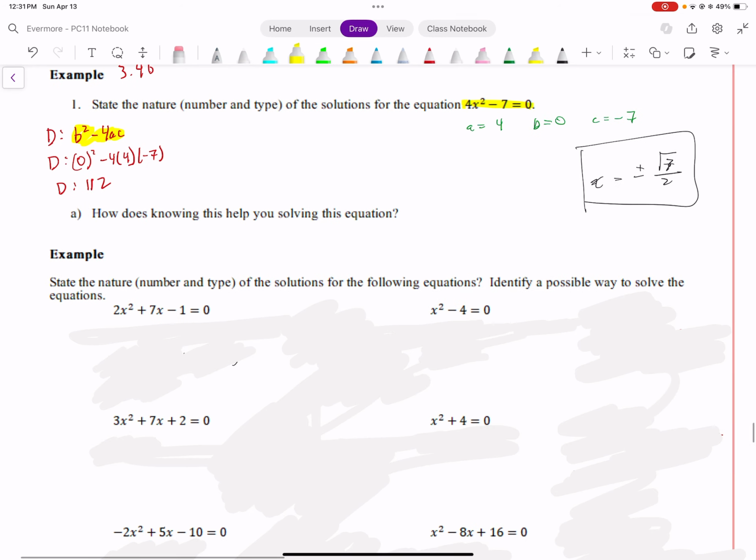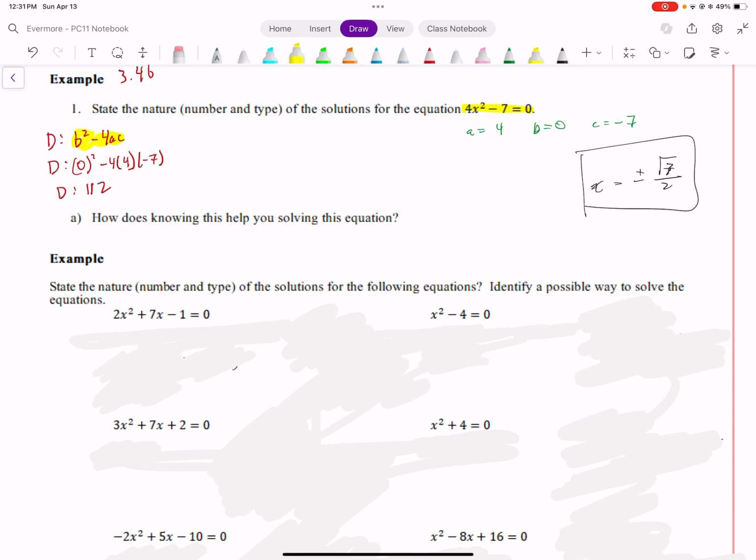Here's my equation: 4x squared minus 7 is equal to 0. I can take my values of a, b, and c and write them down. I plug them into the value of the discriminant, and the value of my discriminant after I calculate it ends up being 112. Since it is positive, this tells me that there's going to be two solutions. Since it's not a perfect square, this tells me that it's not factorable.